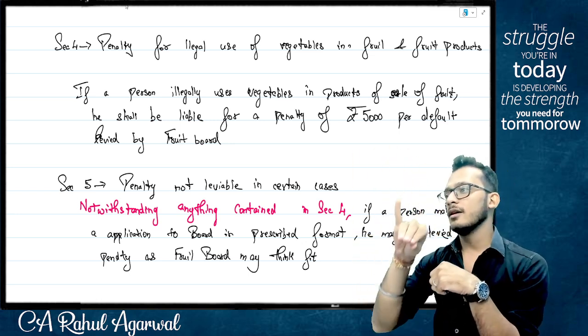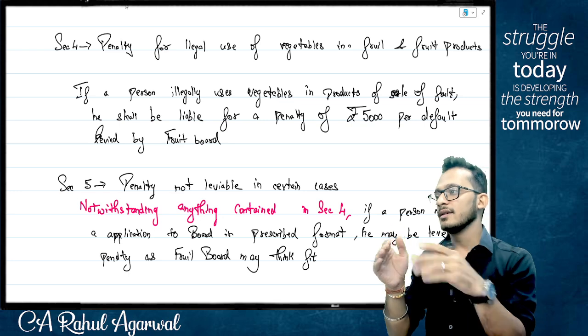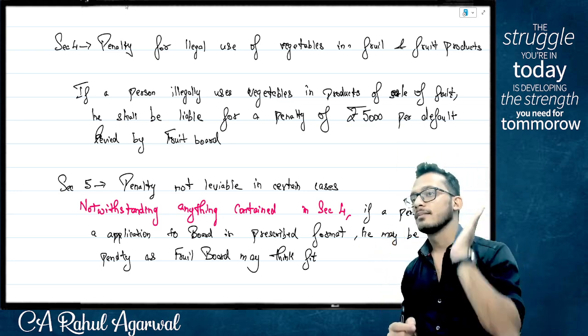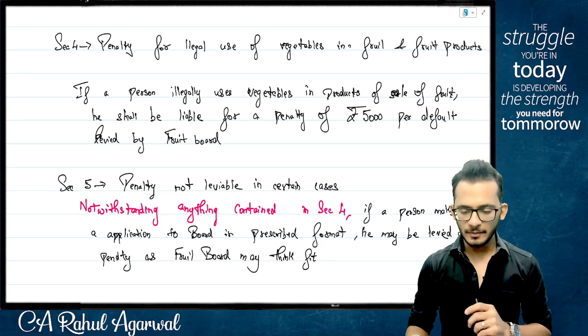Now we have created what is called the act, and we have created what is called the rules. Now you have a bill ready. You and I have done a great job. We have created a bill. But the bill has to be passed. What is the template, people? How do you pass a bill?